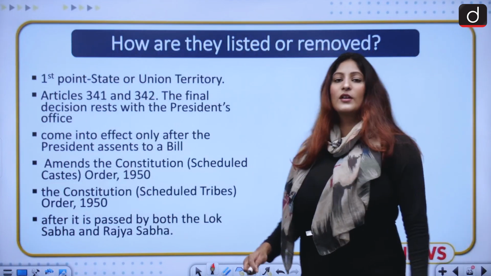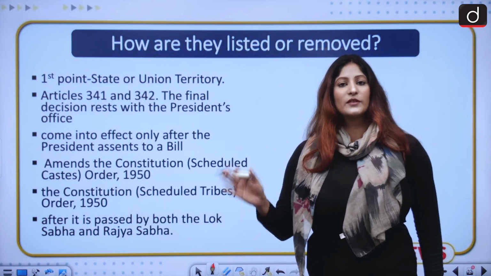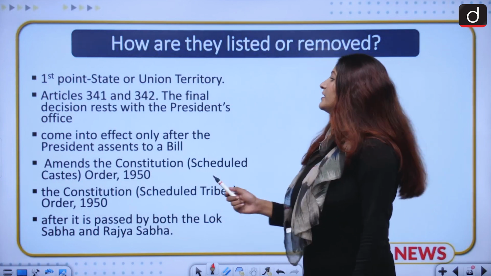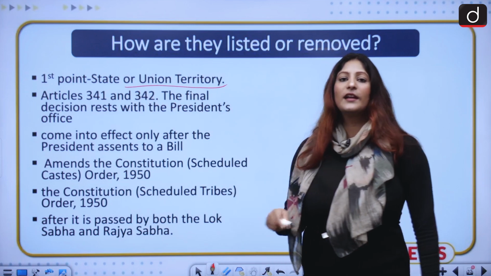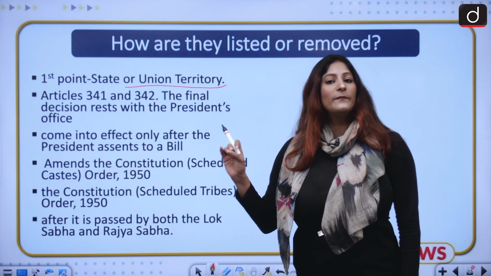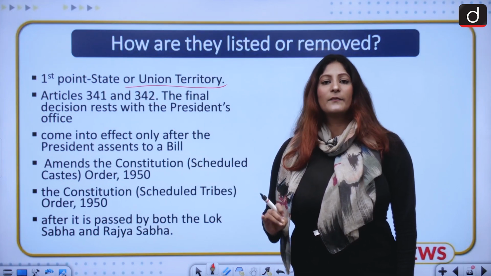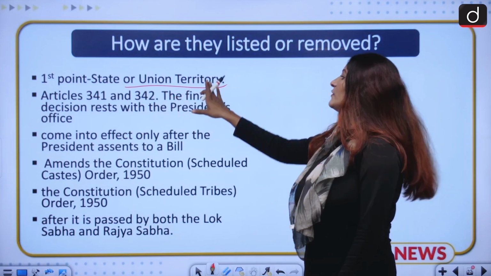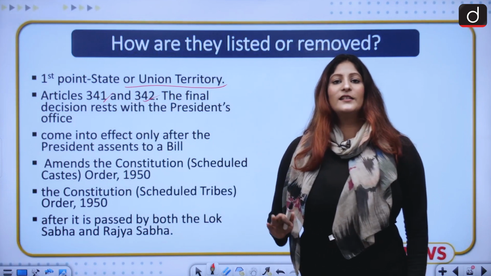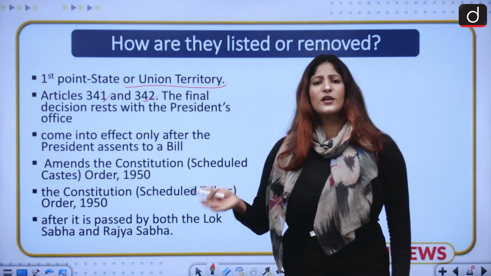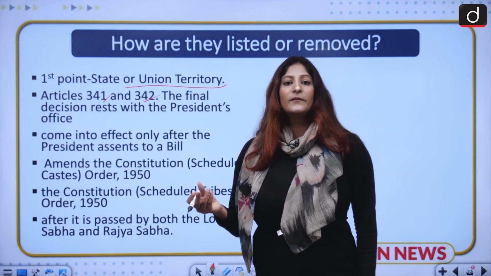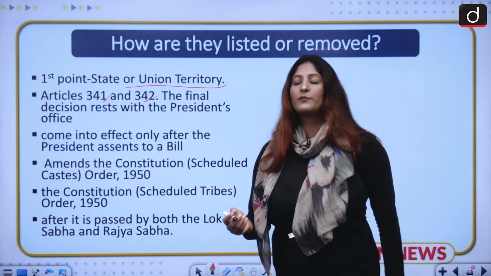Now moving ahead, let us talk about how the tribes are listed under the list, or how they are removed. Whenever we talk about the initiative, it's always taken from the state or union territory. If any state wants a tribe which is residing in its state to be listed as a scheduled tribe, it will take the initiative. Now, according to Article 341 and 342, the final decision lies with the President's office. Of course, he will get a lot of advisory from the state and the center. Then only he, or she, can get ahead with this proper plan.